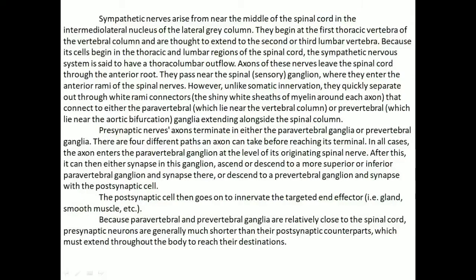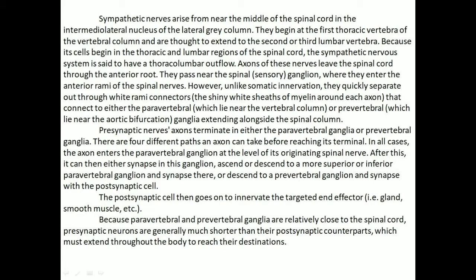Sympathetic nerves arise near the middle of the spinal cord in the intermediolateral nucleus of the lateral gray column. They begin at the first thoracic vertebra of the vertebral column and are thought to extend to the second or third lumbar vertebra. Because its cells begin in the thoracic and lumbar areas of the spinal cord, the sympathetics are said to have a thoracolumbar outflow.